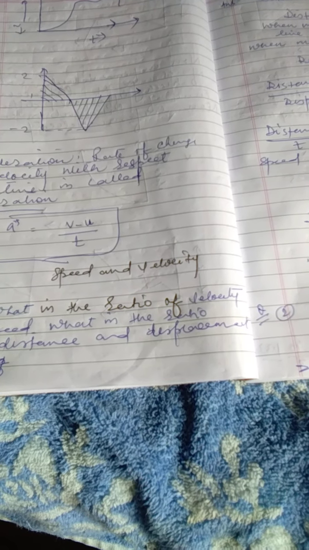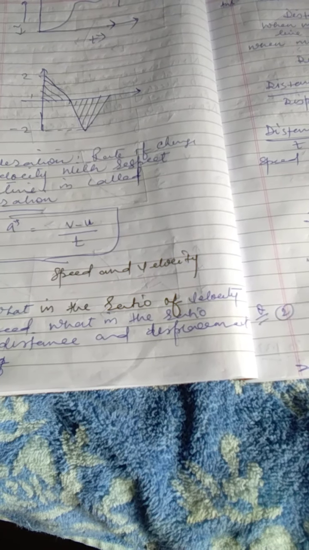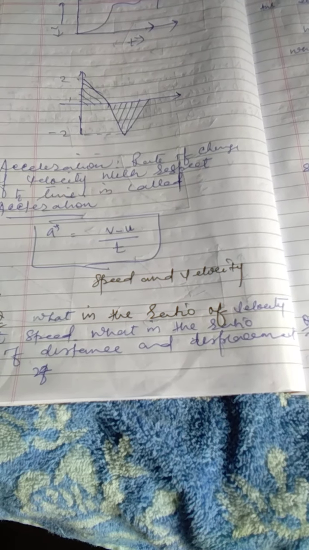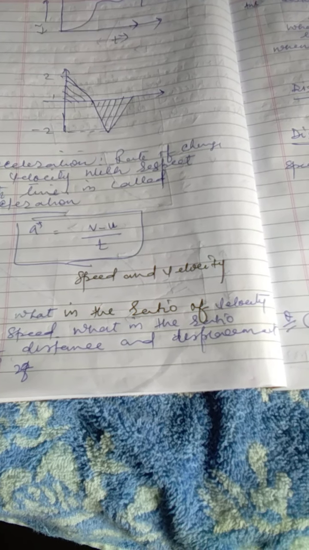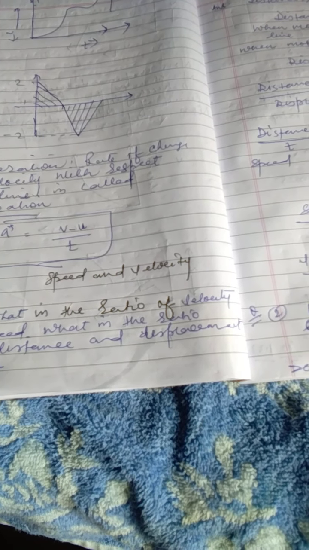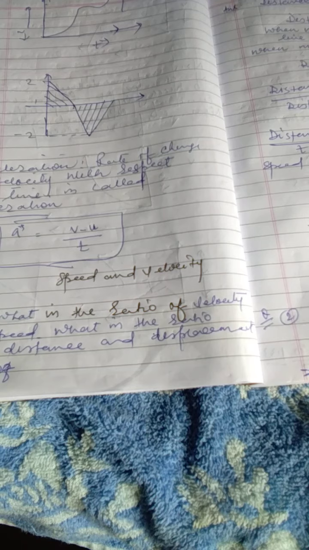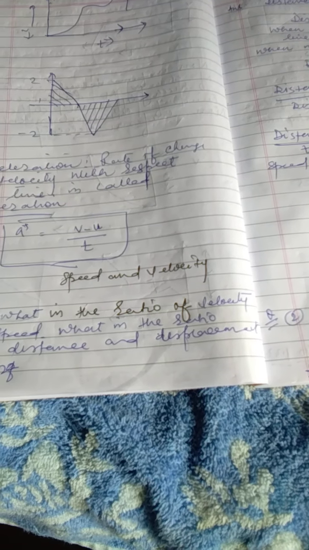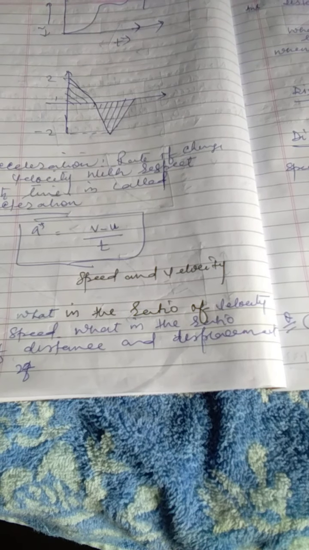So the ratio of distance to displacement is equal to 1 or greater than 1. The ratio of distance and displacement is never less than 1.